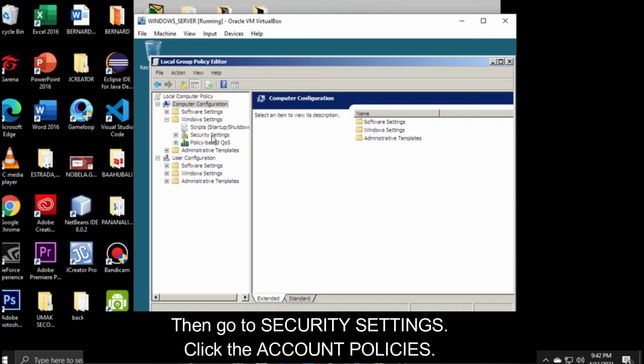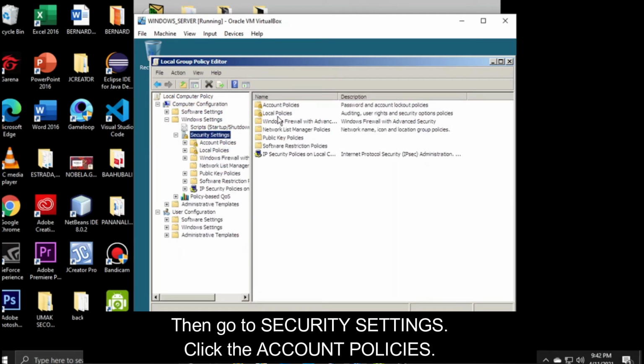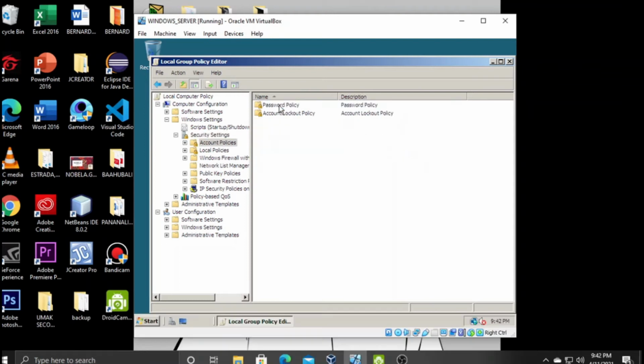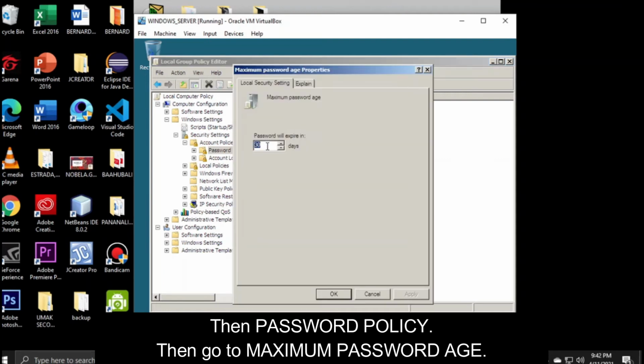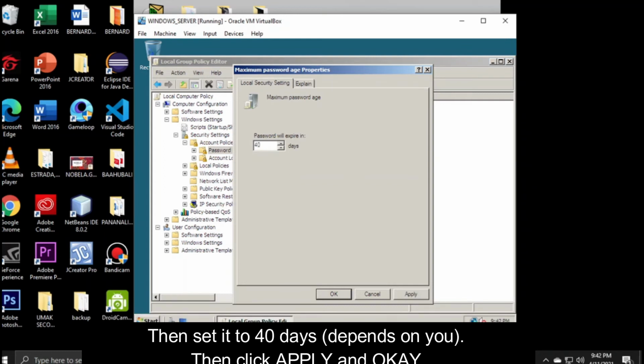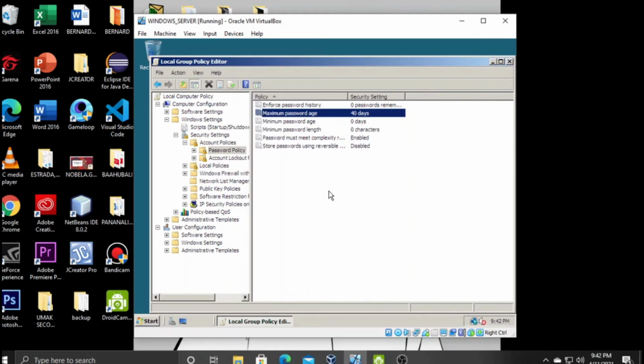Then go to security settings. Click the account policies. Then password policy. Then go to maximum password age. Then set it to 40. Then click apply. Then okay.